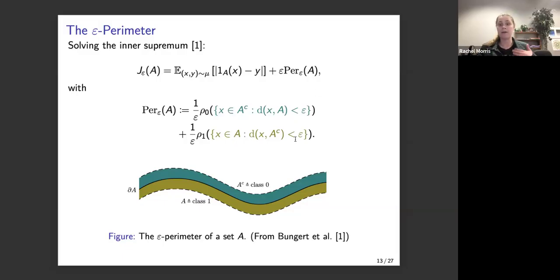And so because we have defined our adversary to only be able to affect points that are within distance epsilon of each other, well, then it's going to be localized to the decision boundary where we change from class 1 to class 0.